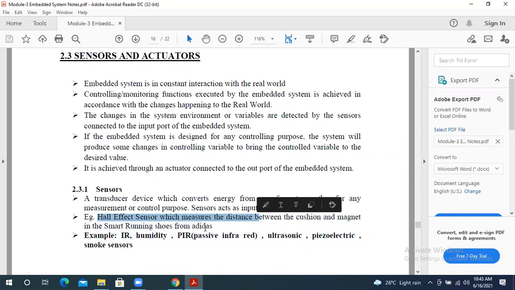So there is a company, I think all of you know this company. This is widely used for sports clothing and sports shoes. They have a sensor in their shoes. So this is what they have: they have the magnet and they have the cushion.